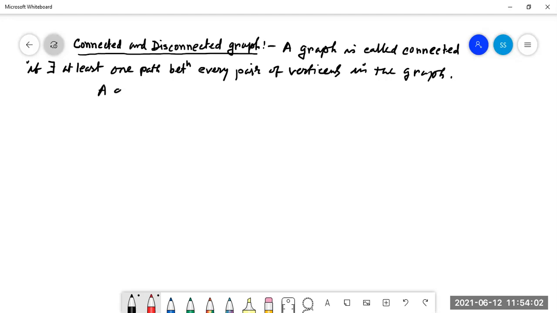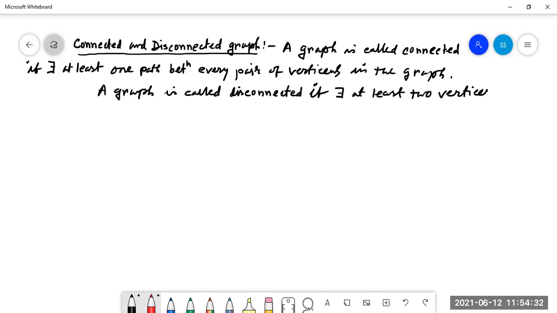And a graph is called disconnected if there exist at least two vertices having no path between them. Now we are taking one graph here.